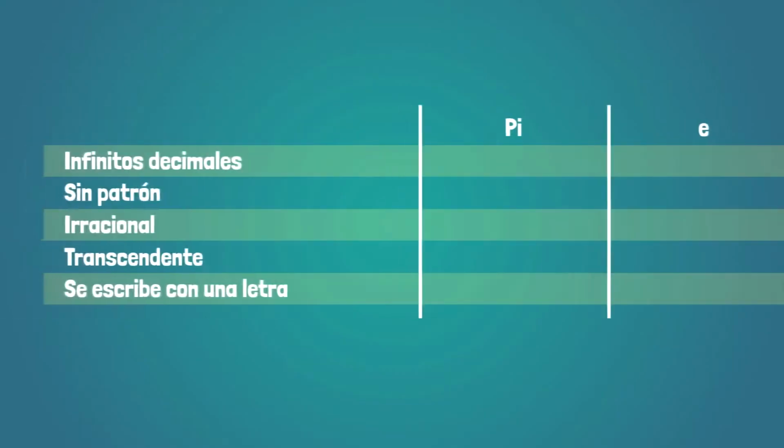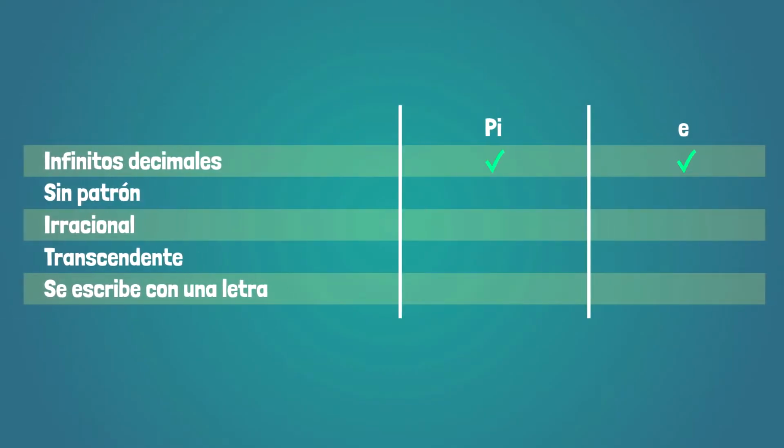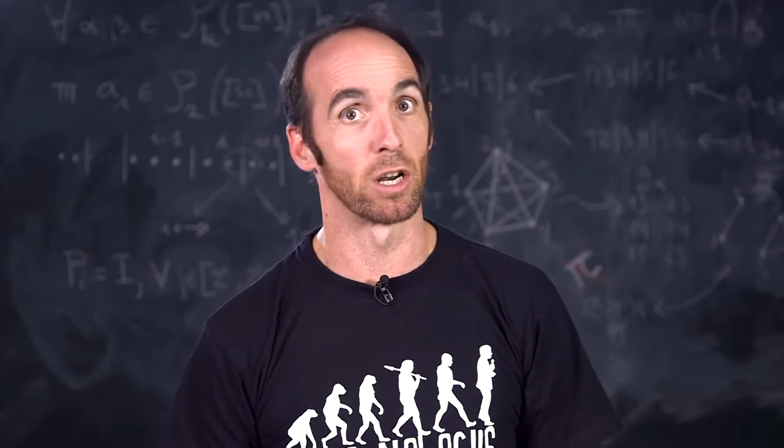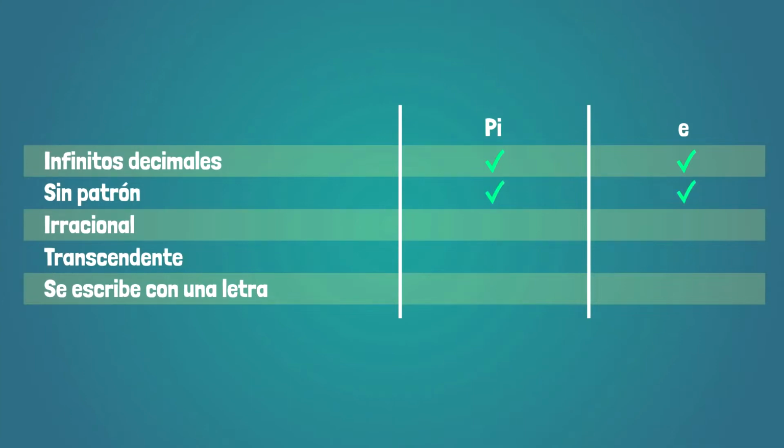Let's see how this goes. What does pi have that e doesn't have? Pi has infinite decimal places, you will say. e also. But the infinite decimal places of pi do not follow any pattern. That makes it a mysterious and interesting number. Well, the ones with e don't follow any pattern either.